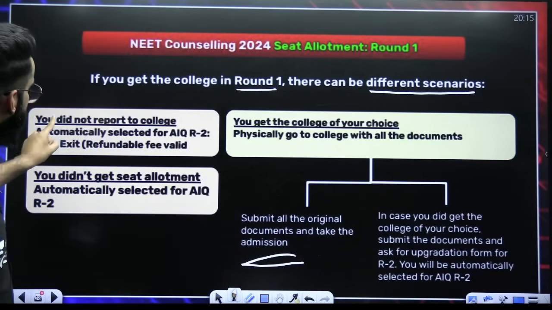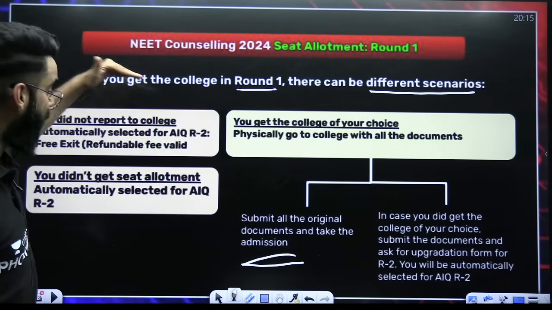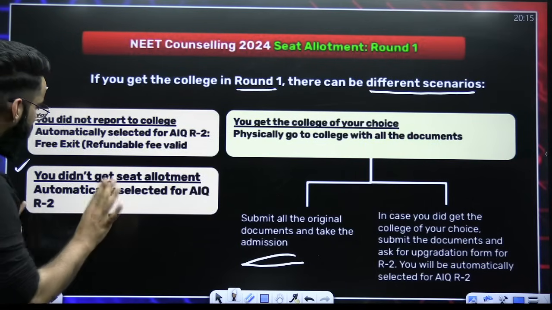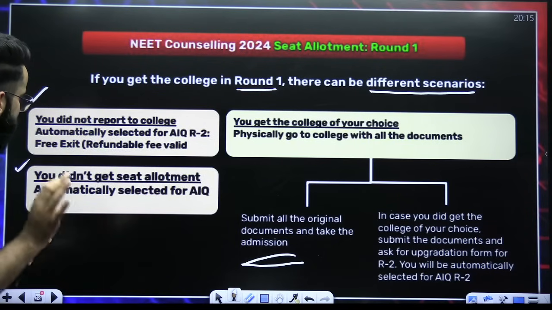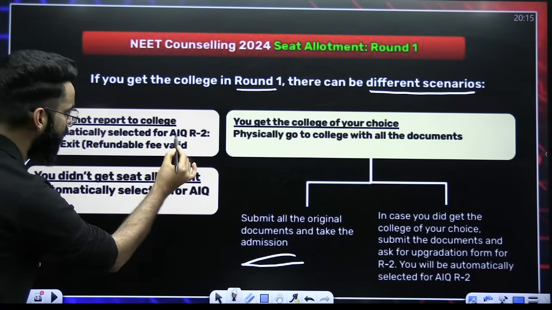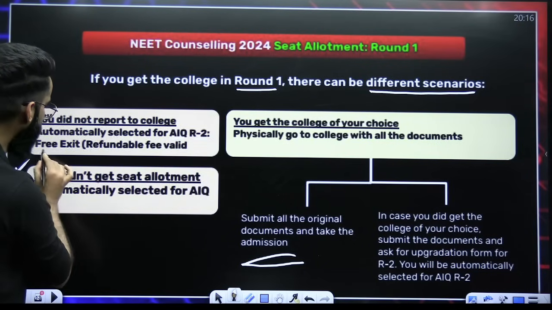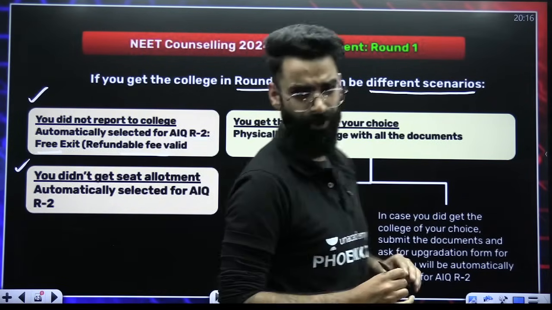See, if you got the college in round 1 but did not report to the college, then automatically you get selected for All India Quota round 2. Free exit, refundable fee valid. What it means exactly?